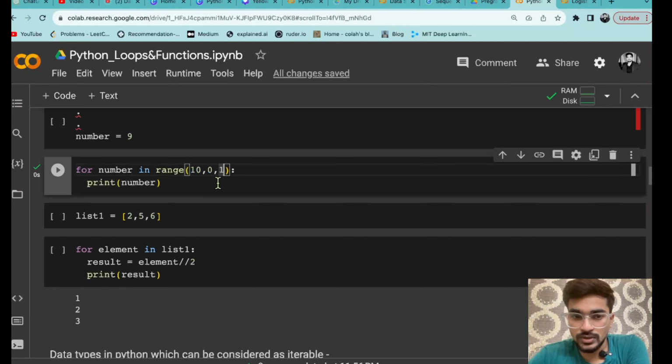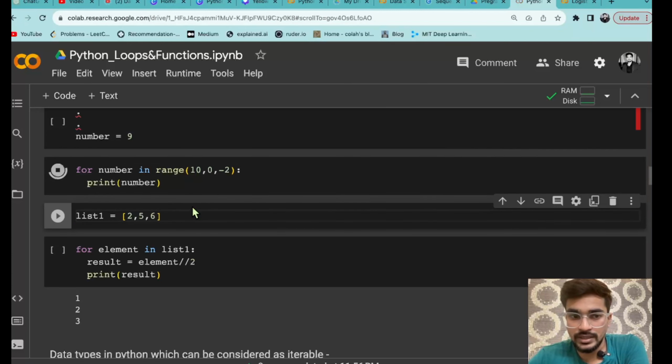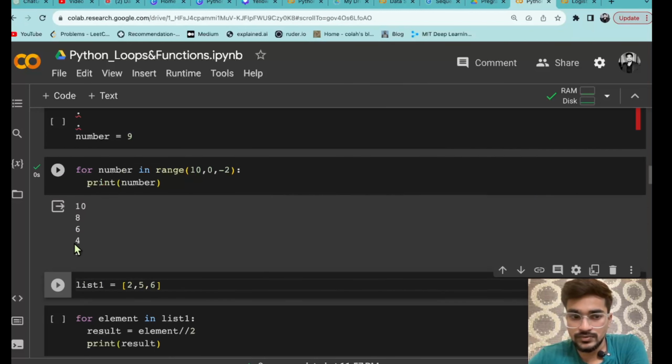So that means if you want in reverse manner, you need to give -1. And if you want, like let's say if I give -2, it will do what? It will do alternate printing, like from 10 to 8, then 6, 4, 2, like that. So that you can do.